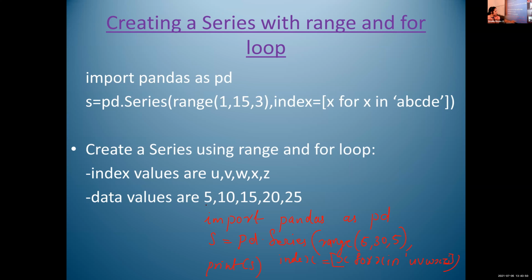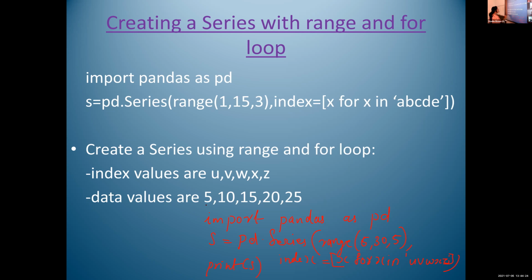So first write index equal to, within square bracket. The index value is x. Which are the values for x? I want to write a for loop for that. Index value is x, but the value of x is explained using a for loop. So it is represented as x for x in, within bracket, write the values U, V, W, X, Z.